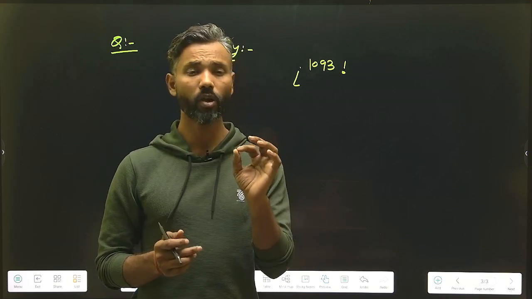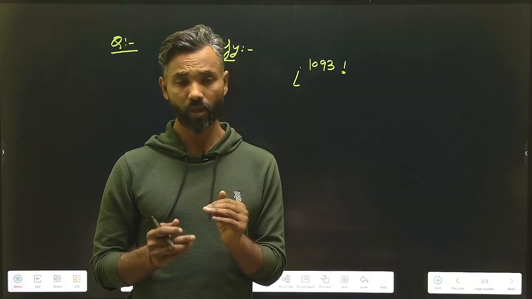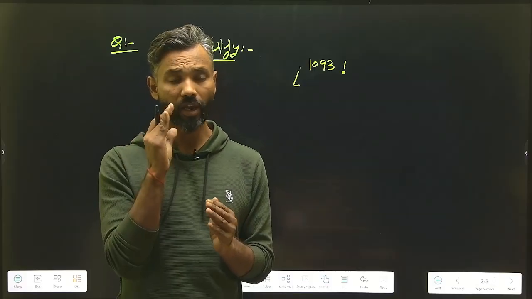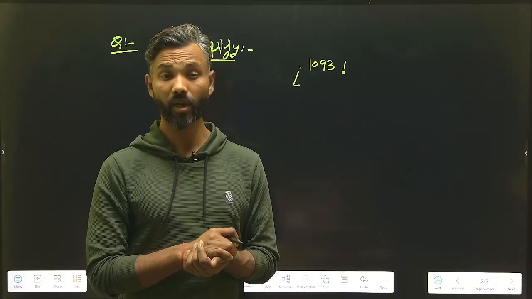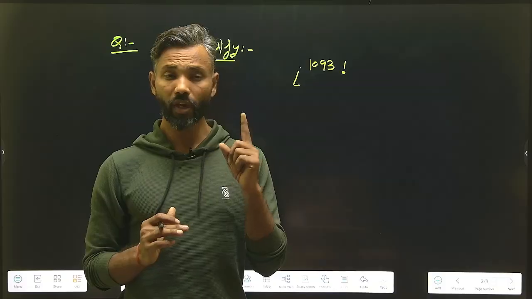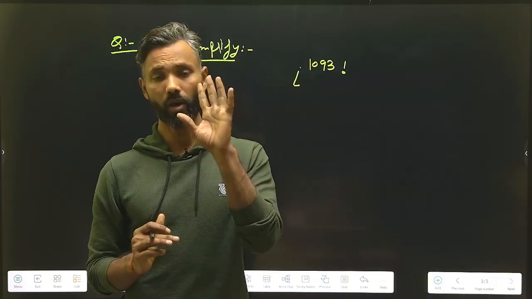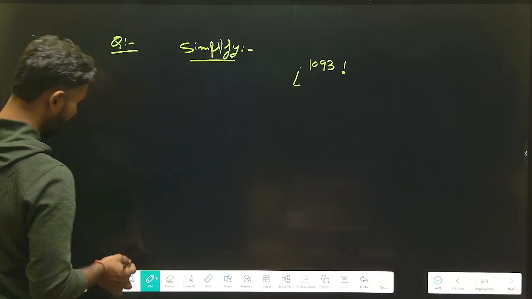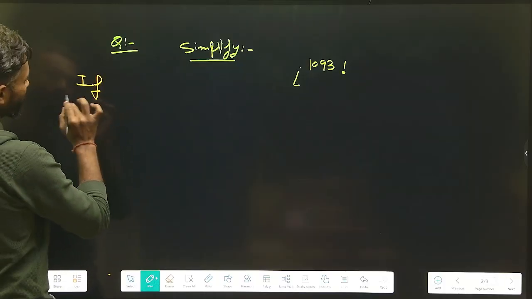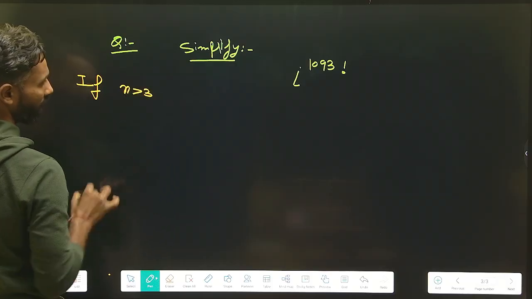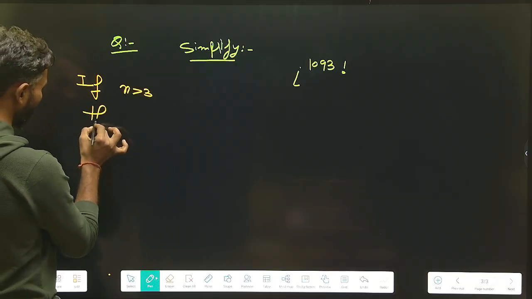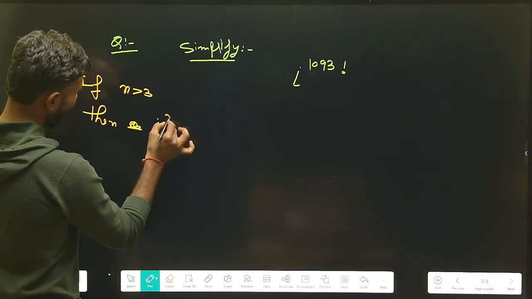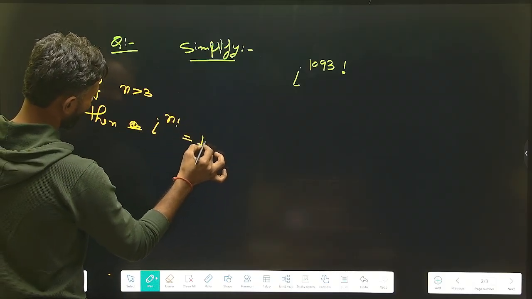Here is a simple concept, and you have to remember it. If the power is in factorial form and it is greater than 3 factorial, then the value of that particular term will always be equal to 1. I mean to say, if anywhere you see that n is greater than 3, then iota to the power n factorial will always be equal to 1.